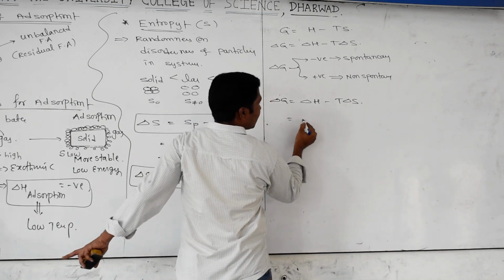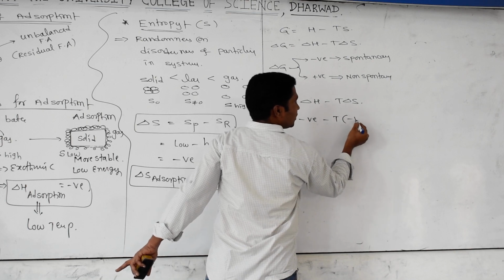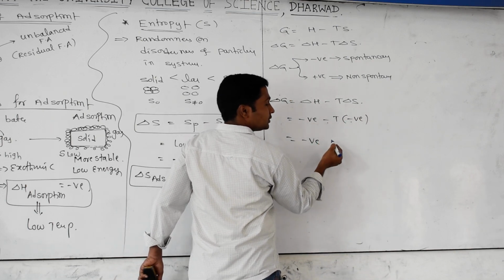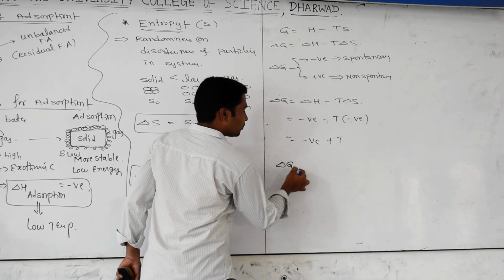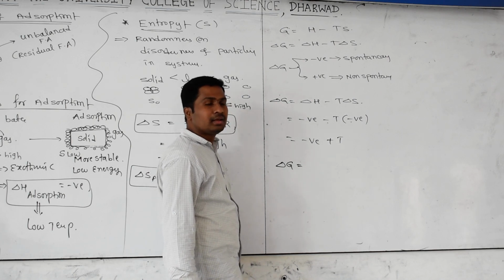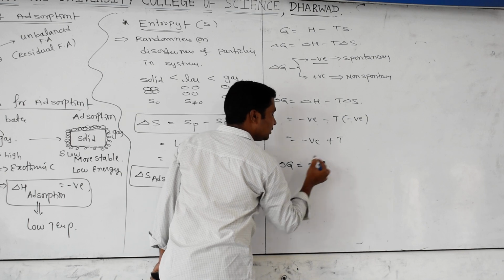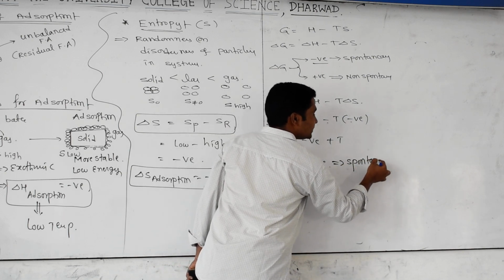Now take this one, delta G is equal to delta H minus T delta S. Delta H is a negative value. Minus of temperature into delta S, which is also negative, gives minus of minus, plus temperature term. Now I want the process to be spontaneous, so delta G should be a negative value. Then the process will be spontaneous.